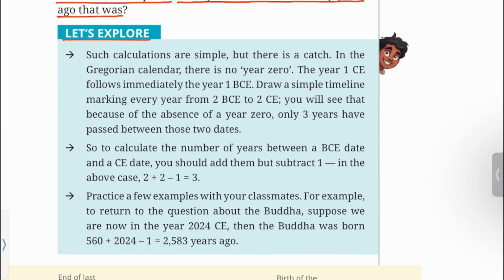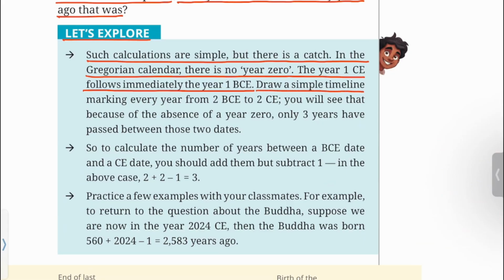Let's explore. Such calculations are simple, but there is a catch. In the Gregorian calendar, there is no year 0. The year 1 CE follows immediately after the year 1 BCE. Draw a simple timeline marking every year from 2 BCE to 2 CE. You will see that because of the absence of a year 0, only 3 years have passed between those two dates.